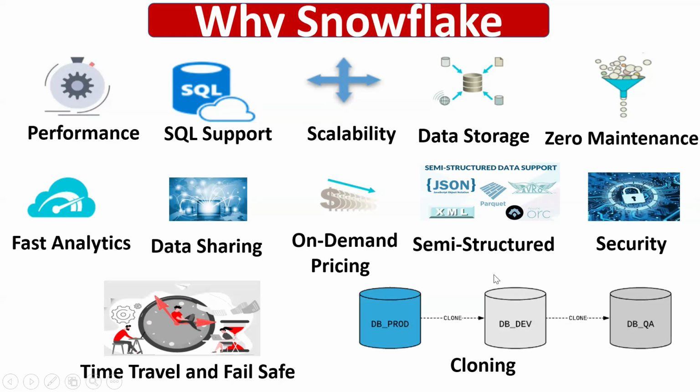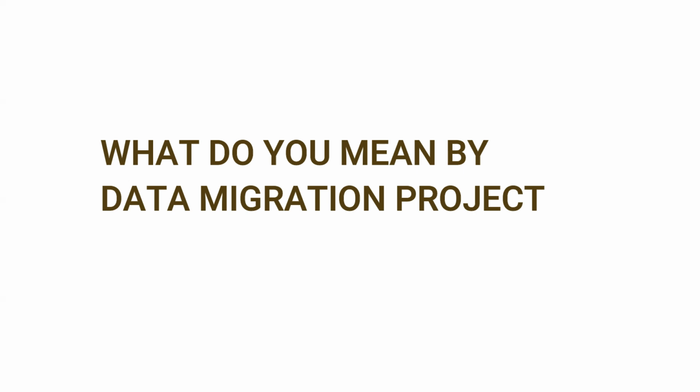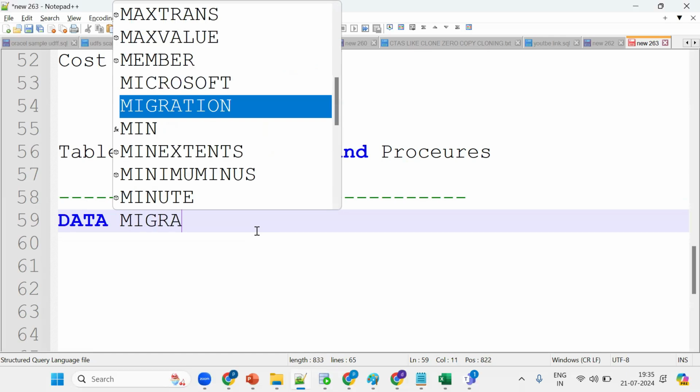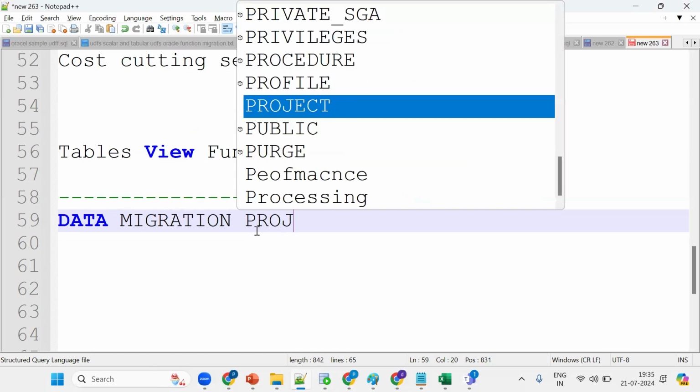So why choose Snowflake? These are some of the features. There are many more, but I've just highlighted some of them. Praveen, you are referring to Snowflake in the context of a data migration project. Can you please explain that a little more? I will explain what a data migration project is, then you can understand where Snowflake comes into the picture.